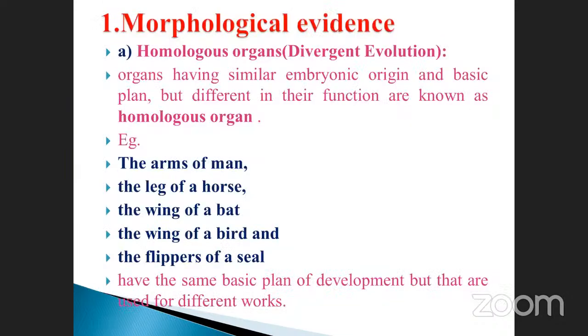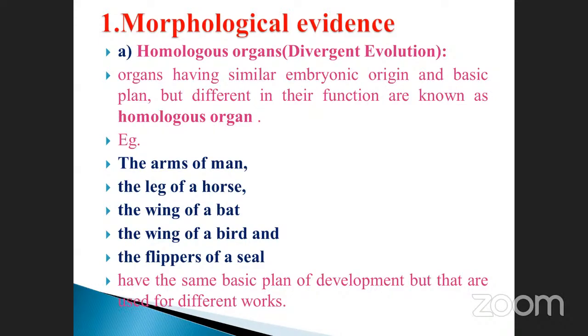See, morphological evidences already we discussed. Okay, see here, divergent evolution: organs having similar embryonic origin and basic plan but different in their functions are known as homologous organs. Example, the arms of the man, the leg of the horse, the wing of the bat, and the flipper of the seals have the same basic plan to develop, but they are used for different works. Already I told you. Okay, this is the morphological evidence. They are all collectively called divergent: same organs, but different functions. Isn't it or not?